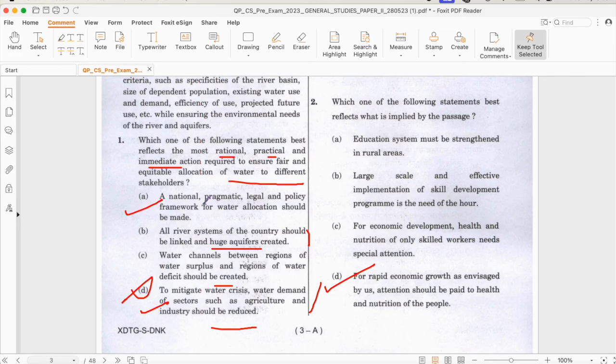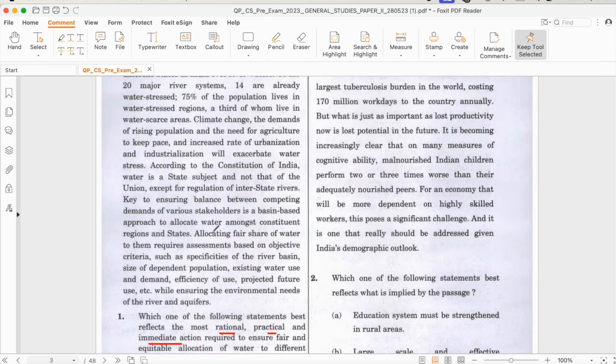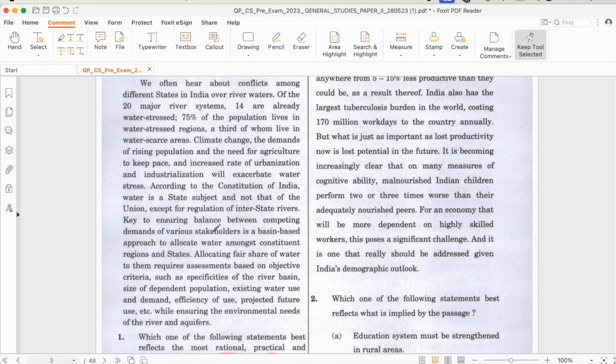A policy can, however, be made immediately. A legal policy or framework for water allocation can be immediately made, with the use of only the question itself. Without reading the passage, I was able to solve this question. Now for your understanding, I will read the passage also.